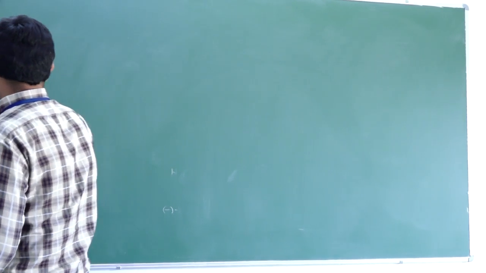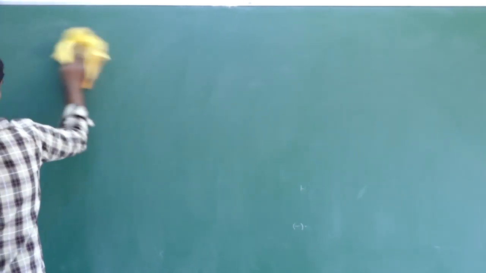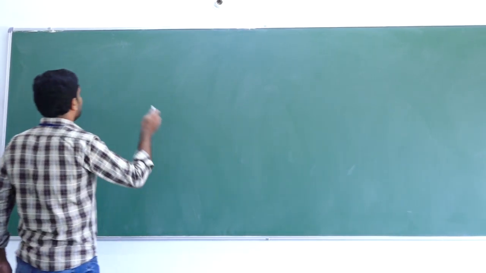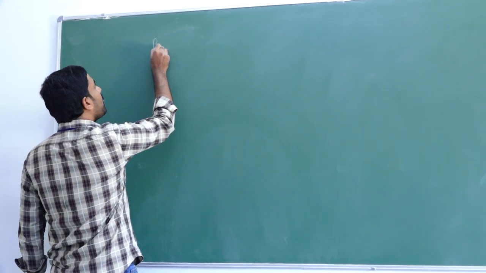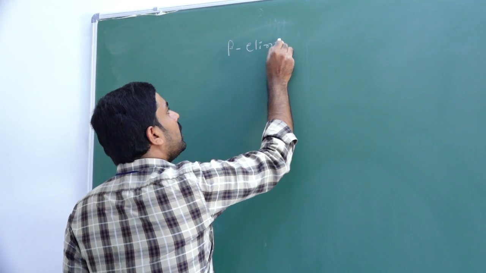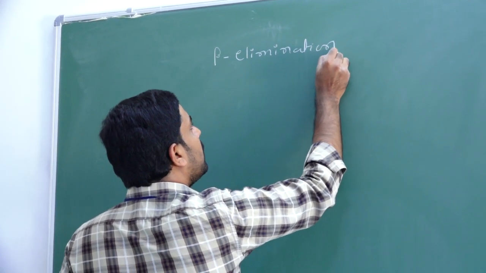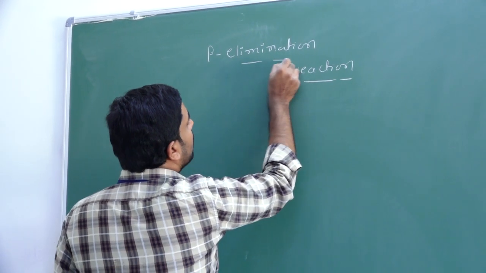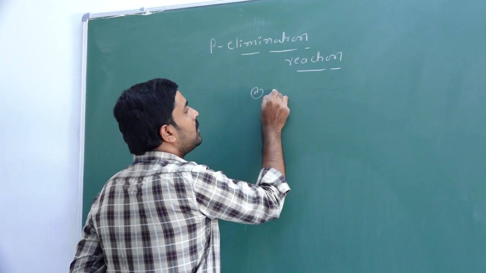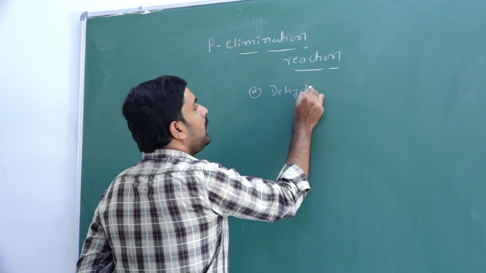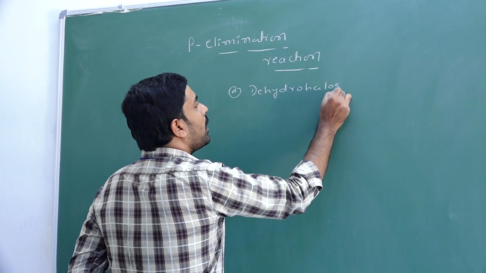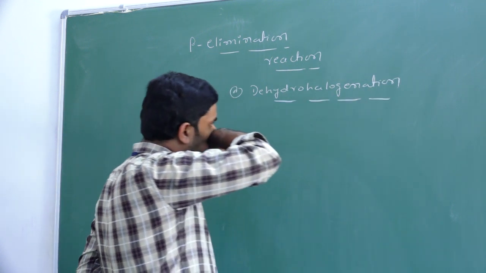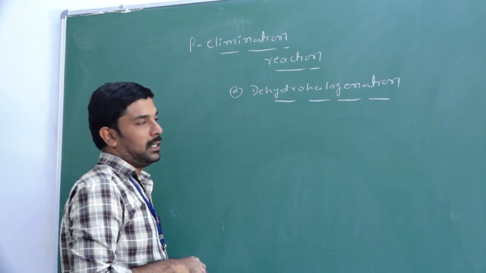Before going to this beta elimination reaction, or dehydrohalogenation, first you have to know what is meant by beta hydrogen.